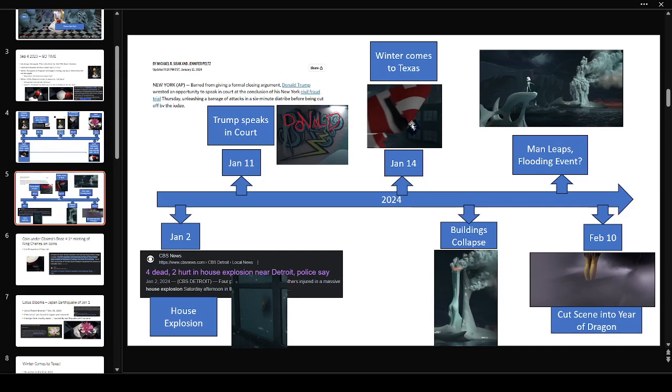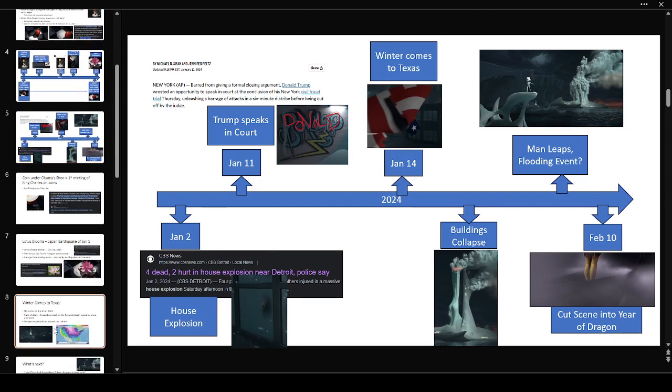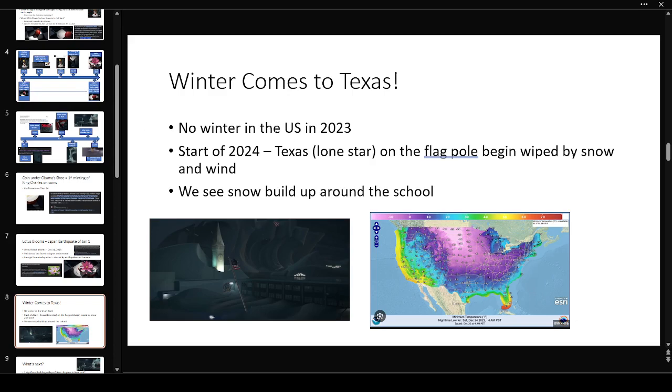And now we see the wind blowing and the snow buildup, the snow whipping, all this. So is winter finally coming to Texas? And now we're having this Arctic blast, right? We've had no winter in the US or even here in Canada. I live in the Toronto area. We've had no winter, and it seems like this Arctic blast is the first bringing of winter for 2023, 2024.